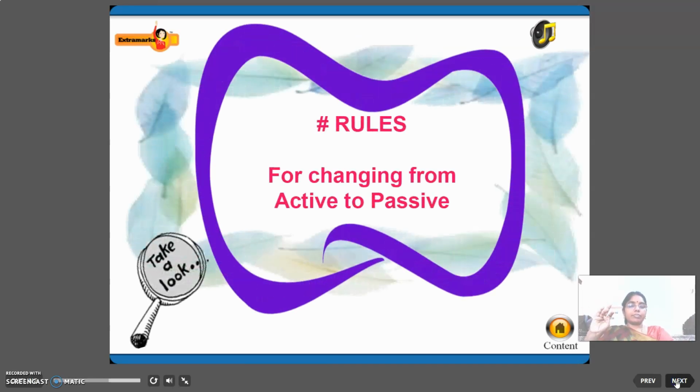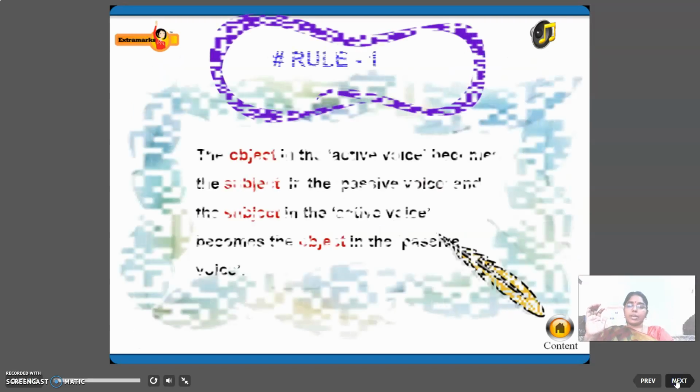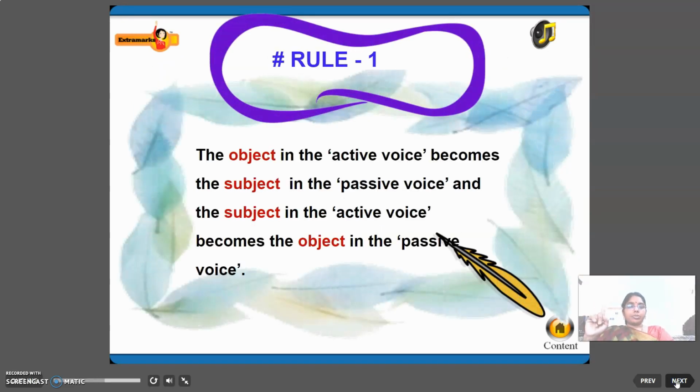Rules. What are the rules for changing from active to passive voice? Right? First rule. The object in the active voice becomes the subject in the passive voice. The subject in the active voice becomes the object in the passive voice. The subjects will get interchanged. Right? That is rule number 1. First, you have to identify what is the subject and what is the object. Interchange subject and object.